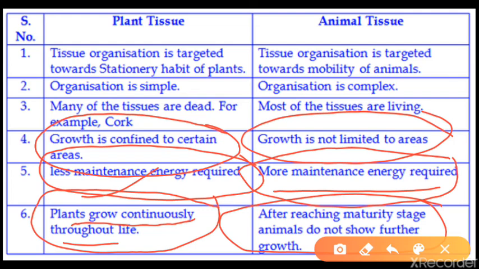Our height is fixed up to certain limits, just like a girl's height is up to 17 or 18, and boys' up to 20. When they reach the maturity stage, there is no further division of the cells. So these are all the differences between the plant cell and the animal cell.